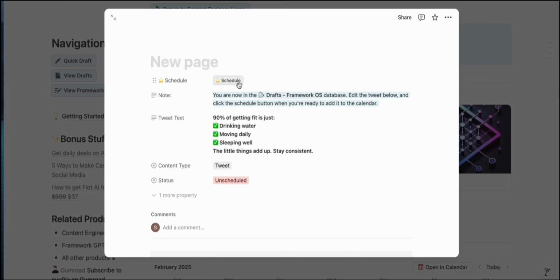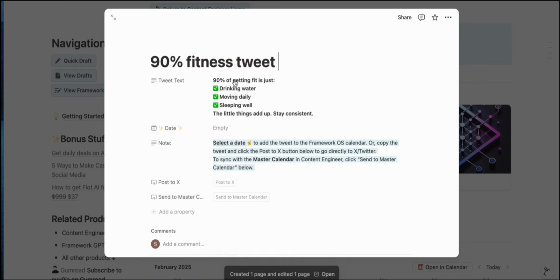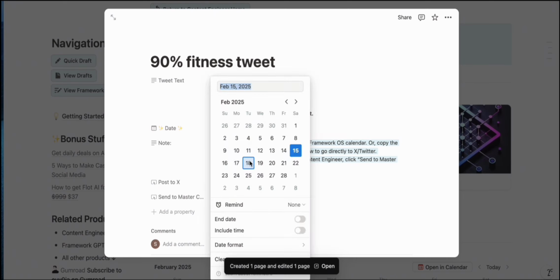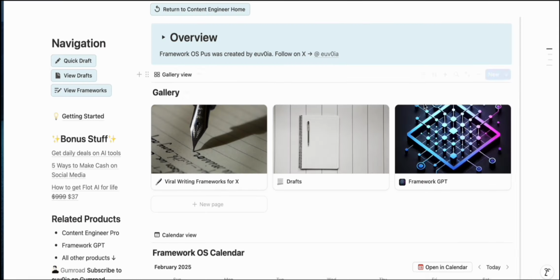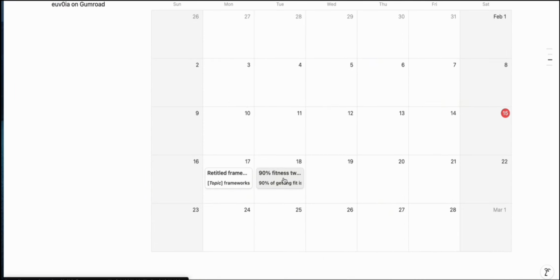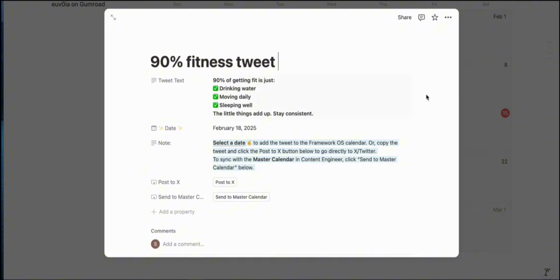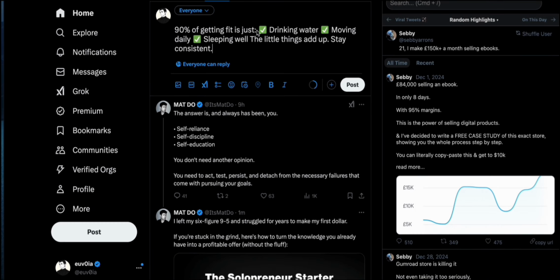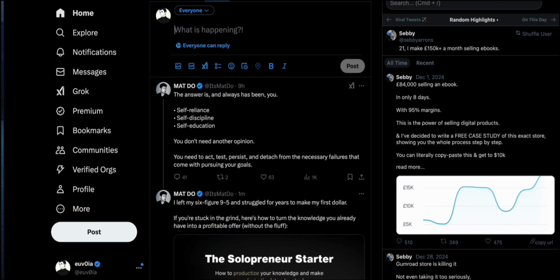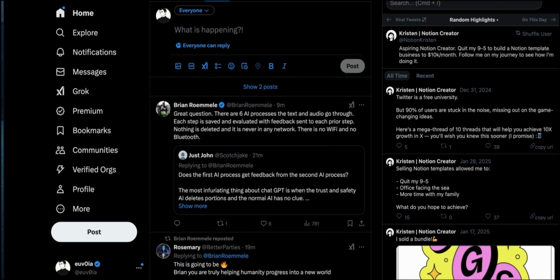And then we could say that's a tweet. And then if we want to schedule it, we can say this is like 90%. That's just for reference. All right, we can schedule it like this, and then we can set it for a date. Let's set it for the 18th this time. So now if we go back to the calendar, we'll see it. There it is. And so then if we want to send it to X at some point in the future, all we have to do is copy this, and then we just click Post to X, and of course we just paste it in. And we'll probably have to format it because X doesn't like copy paste, but that's the deal.